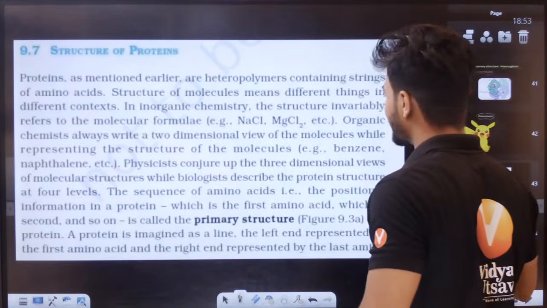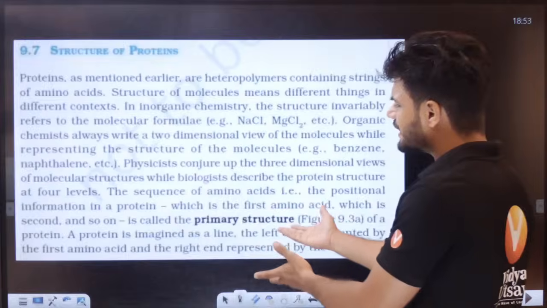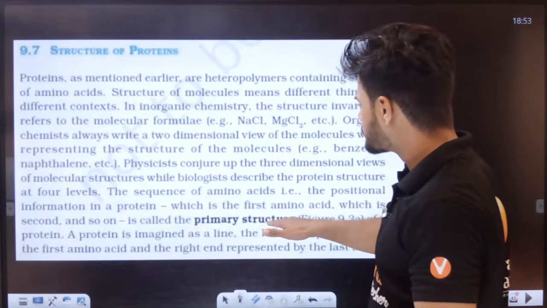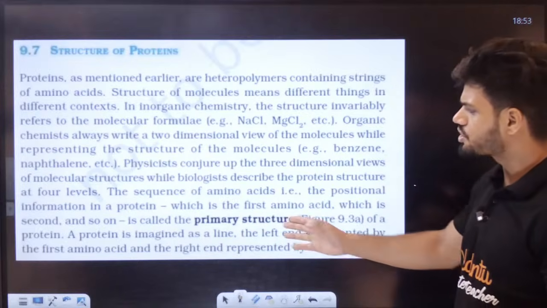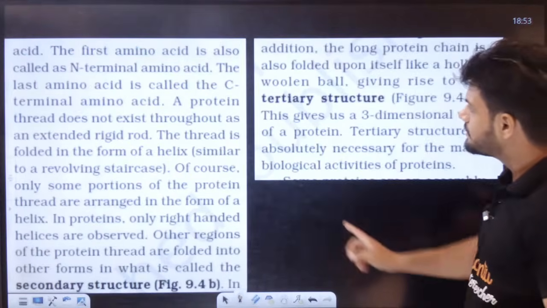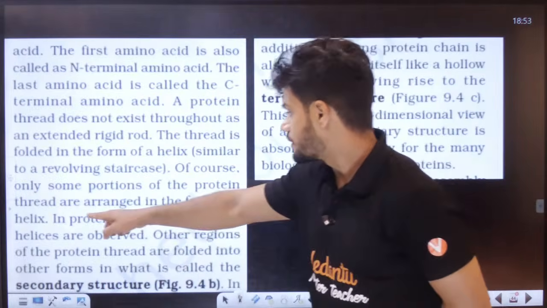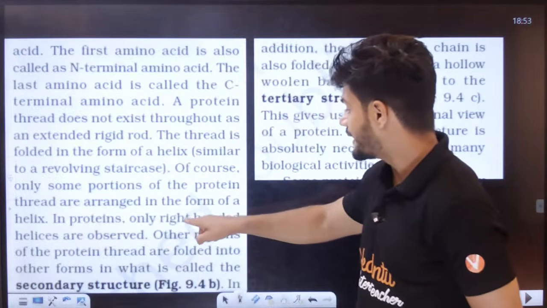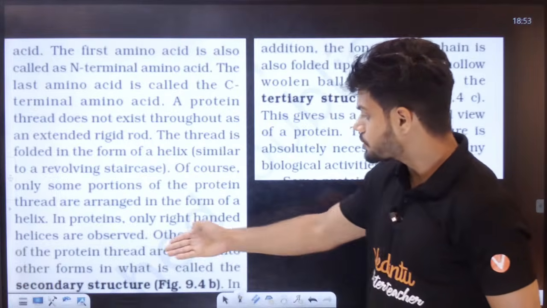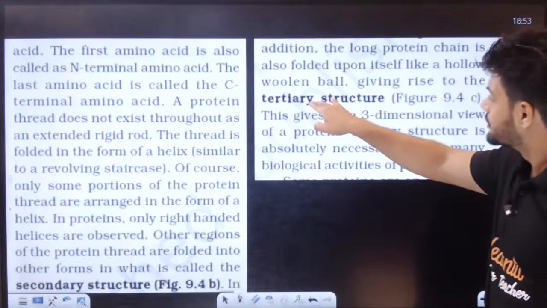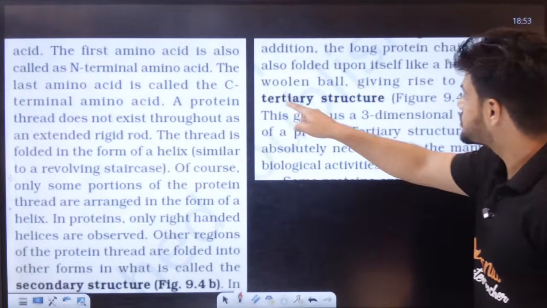Now, students, you can read NCERT. It is very simple. Primary protein is what? A straight chain. Then we have the secondary protein, which has the alpha helix in a right-handed fashion, and the other one, beta pleated sheets. Then we have the tertiary structure of protein.